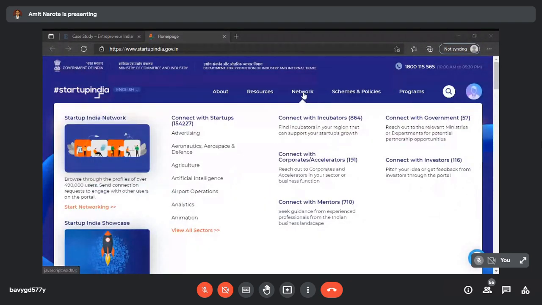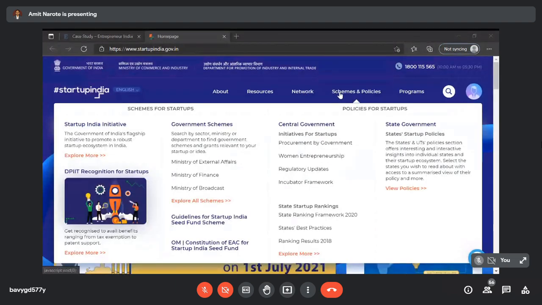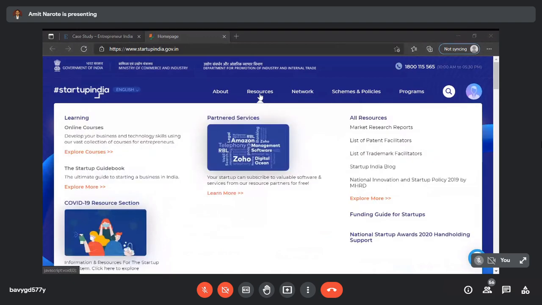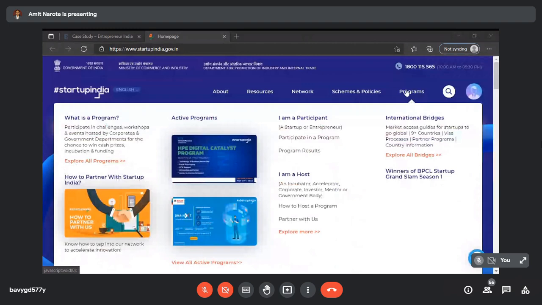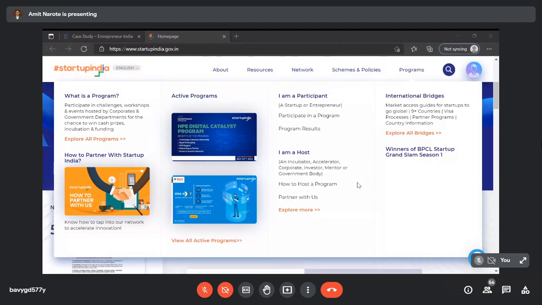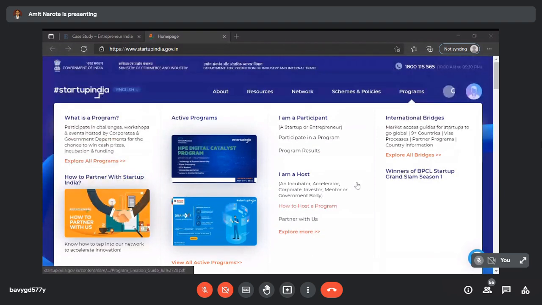So what are the networks from where you can take the startup fund, then what are the schemes and policies, from where you are getting the funds, then what are the resources, and finally the startup programs you have. Whether you are a participant or a host, you have to mention that. All the information is available on the website startupindia.gov.in. From here you have to learn the things and present one case study.